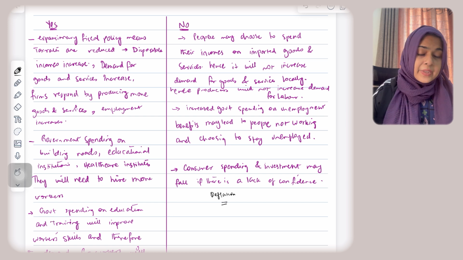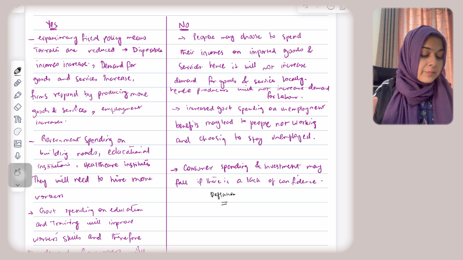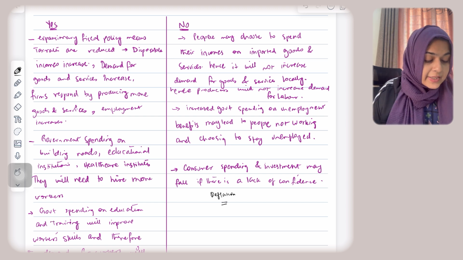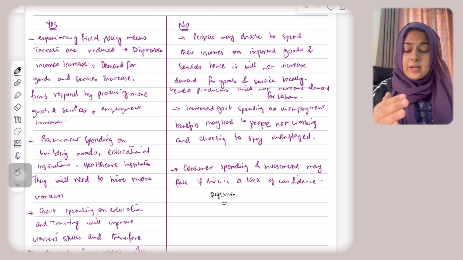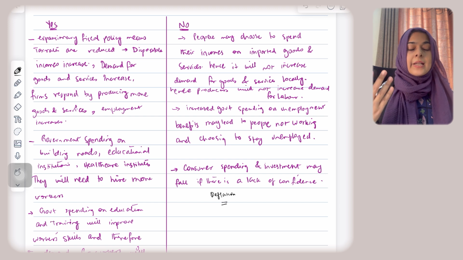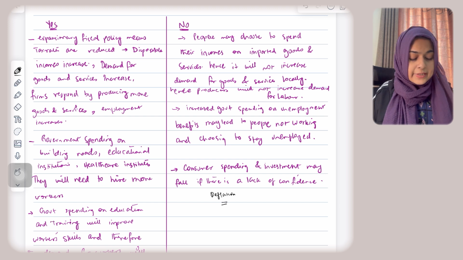That is why they cut down on their investment. So that basically means lack of confidence, and that is why consumer spending and investment may fall. If there is lack of confidence, that means unemployment will not fall, unemployment will rise in this case.